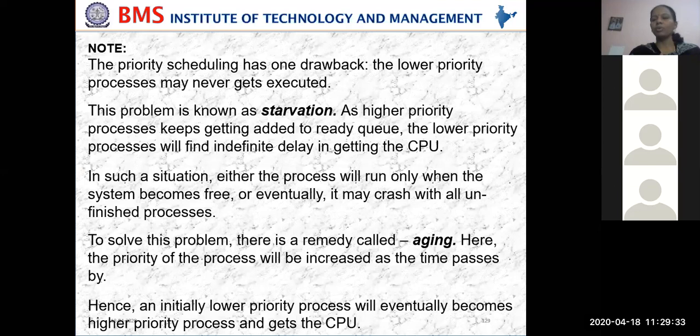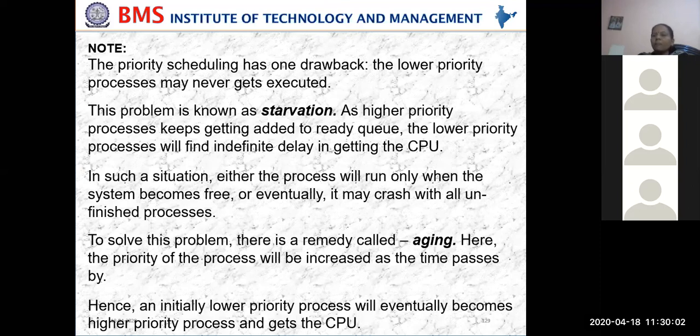So to solve this, suppose half a day is over and I didn't get the CPU time. Then I'll increase my priority. Another half day I wait, and I increase my priority again. Suppose I am 10. Half a day over, I didn't get the CPU, so I'll increase my priority to 9. Then another half day I'll wait. If I'm still not getting it, I'll increase my priority to 8. Like this, we keep increasing. That is what is called aging. Clear about this? Starvation and aging.